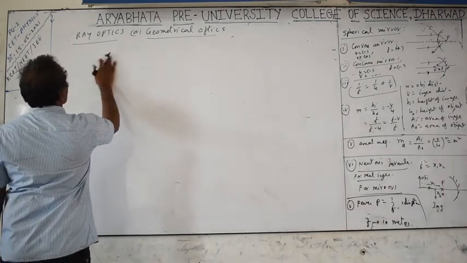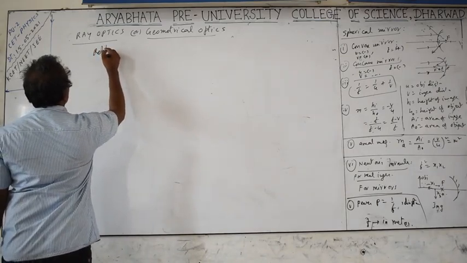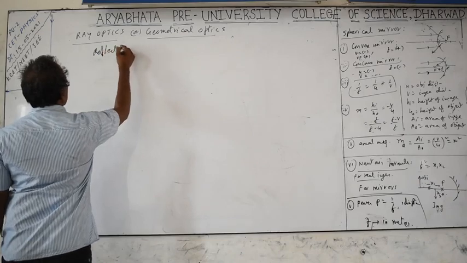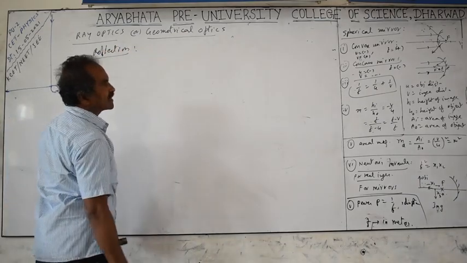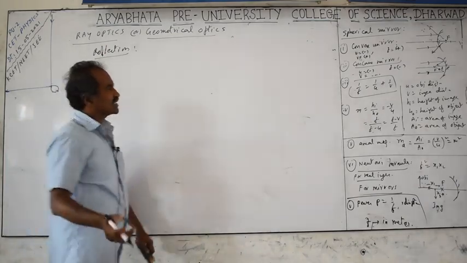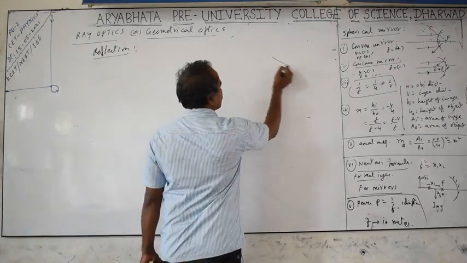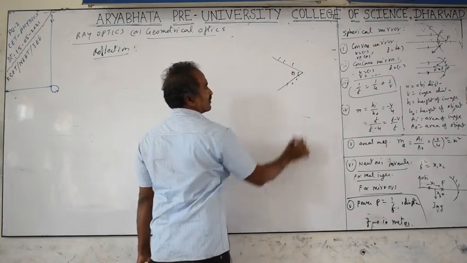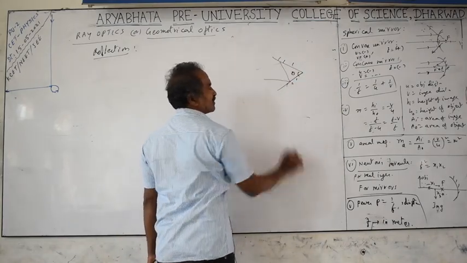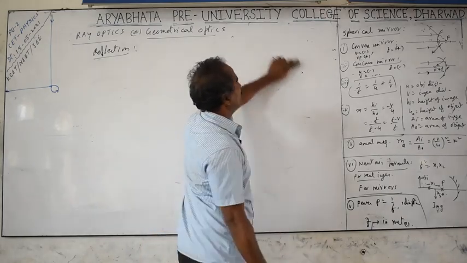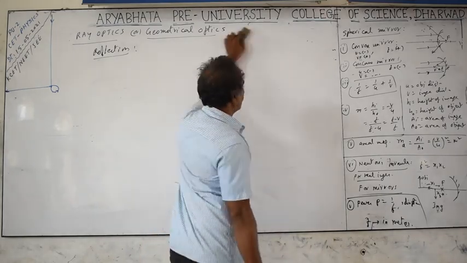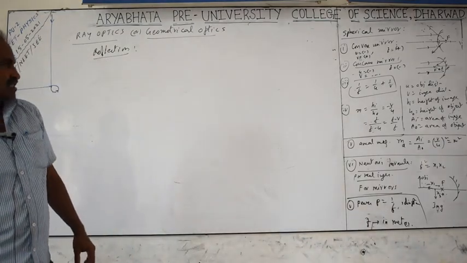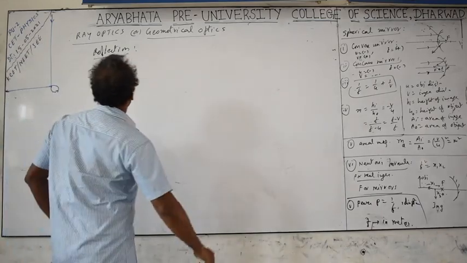Next, what we are discussing is reflection. Please note, this is not there in theory for CET and KSET also. Reflection part, we are discussing plane mirrors, and the number of images we will discuss while doing the problems at the end. If you take mirrors with some angle theta between them, different light rays reflect from these and form multiple images. How many images are formed? 360 divided by the angle theta will give the number of images formed, but that condition is not important now. Later we will discuss it directly while doing the problems.